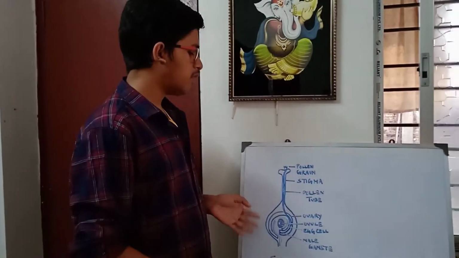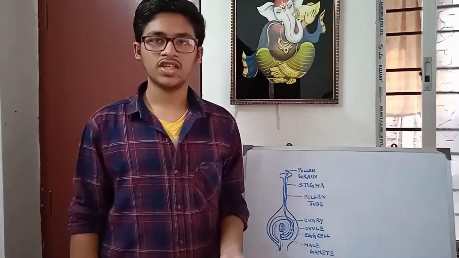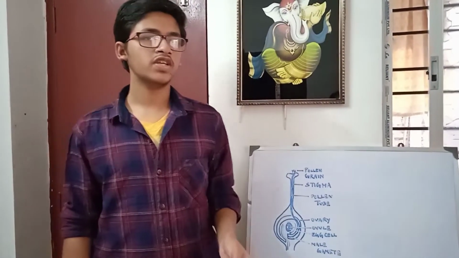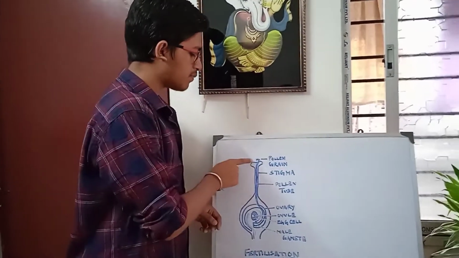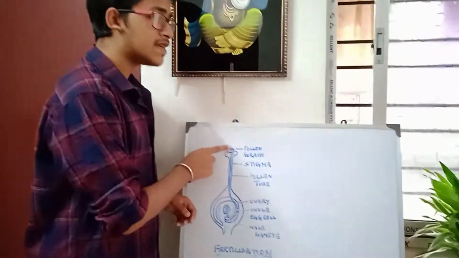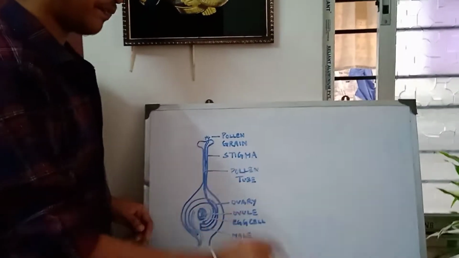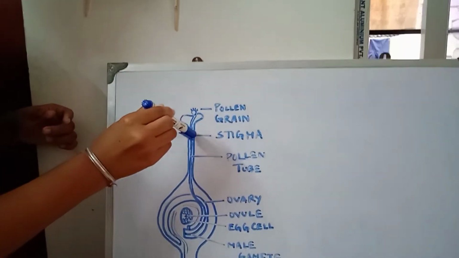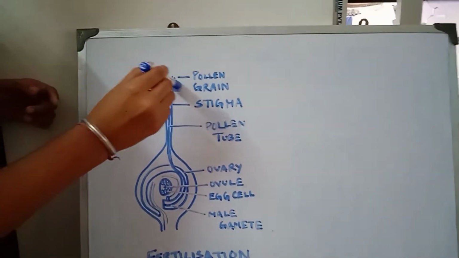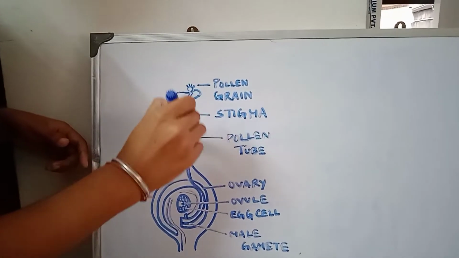Okay. Now we learned up till pollination, how pollination occurs when the pollen grains are transferred from the anther to the stigma. Now see, when the pollen grain is getting deposited at the stigma, say this part is my stigma and this one is my style.